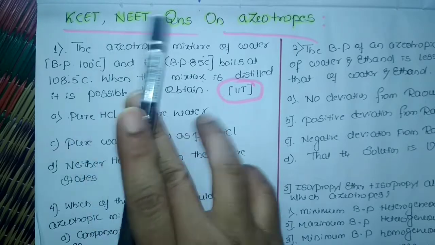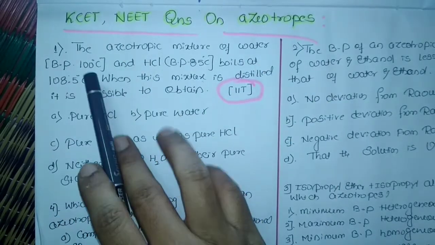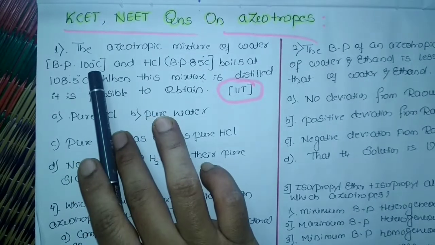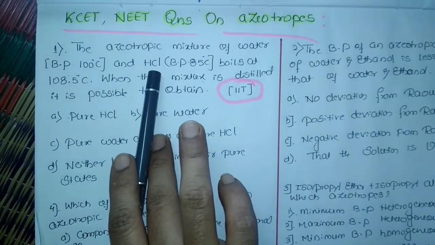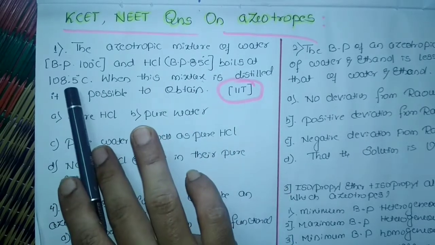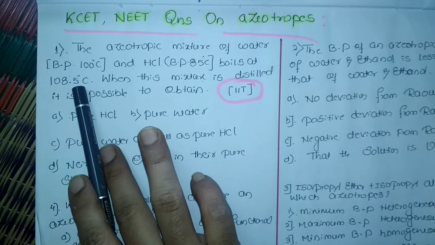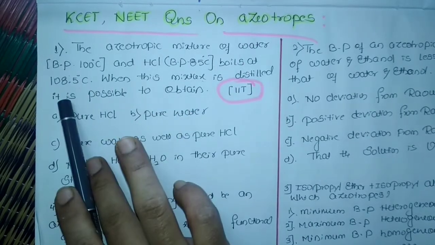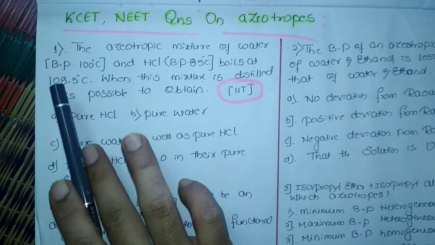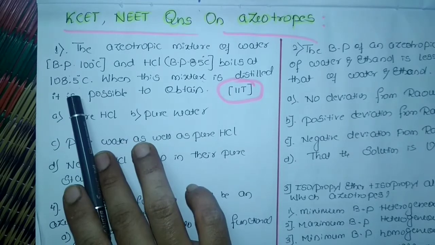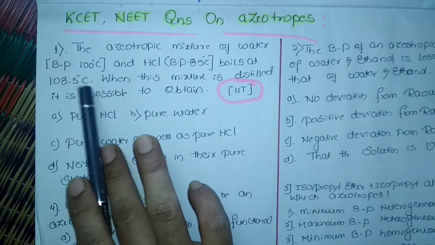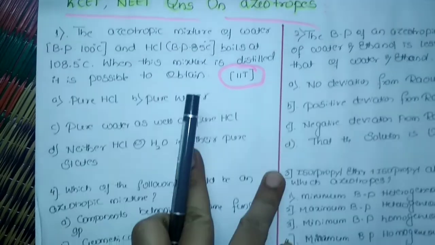So here you could find one more question. See, it's an azeotropic mixture, I agree. Water's boiling point is 100 degrees and HCl's boiling point is minus 85 degrees. But this mixture will boil at 108.5 degrees. So can you think which type of azeotropic mixture it is, whether it's maximum or minimum? Just think on this and comment in the comment box, so that I can tell whether you have understood the concept or not. Okay, yes.